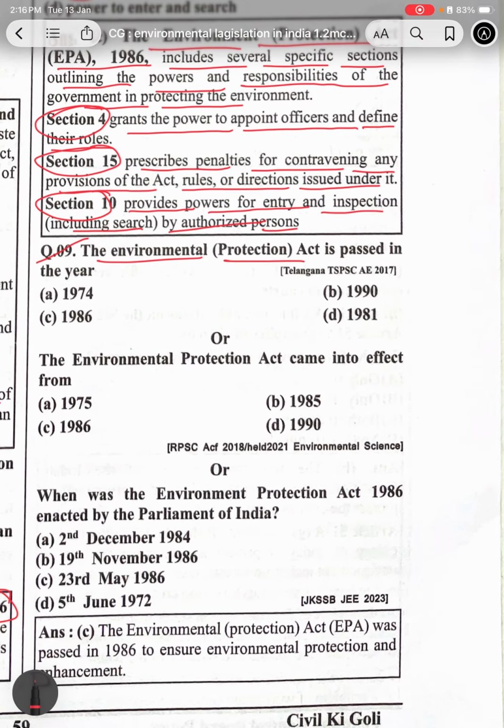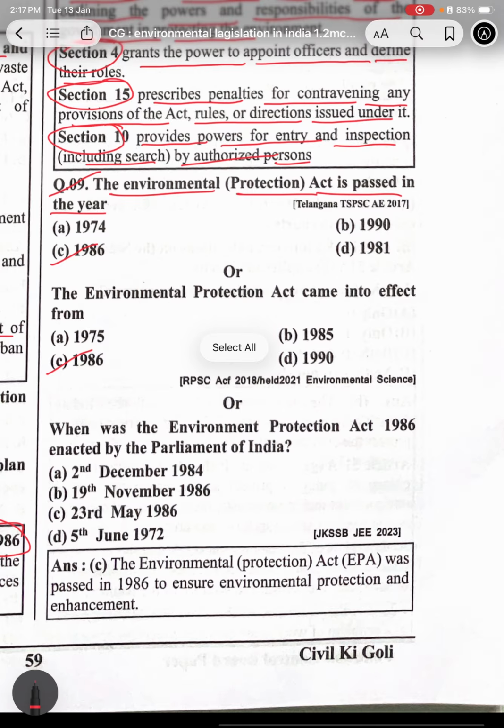The Environmental Protection Act was passed in the year 1986, 23 May 1986.